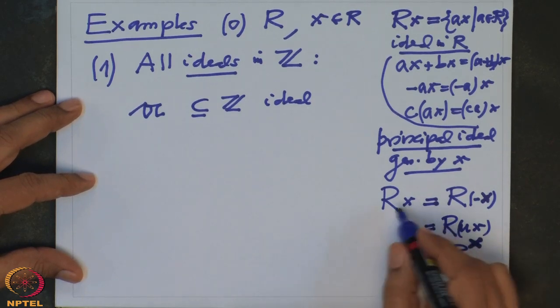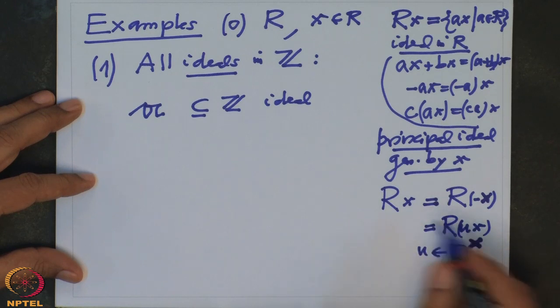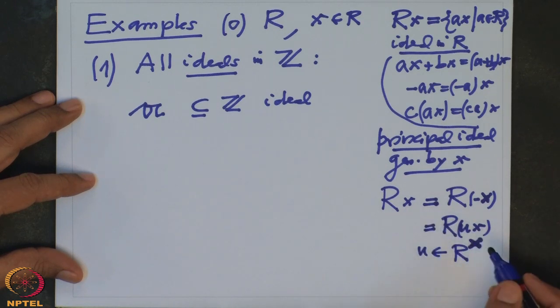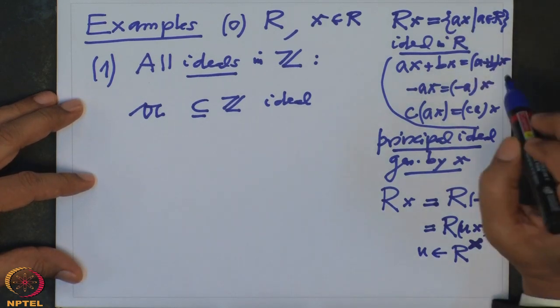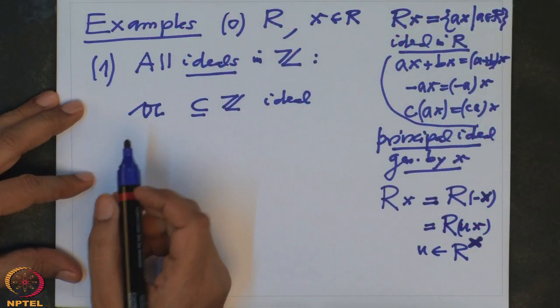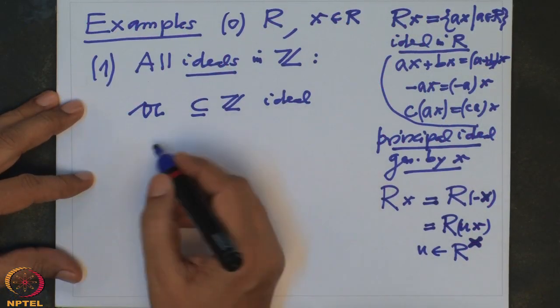So u and x and ux generate the same ideal. So you cannot recover a generator from an ideal. But if it is generated by a single element, then one calls it a principal ideal generated by x. And the first statement I wanted to make is that all ideals in Z are principal.